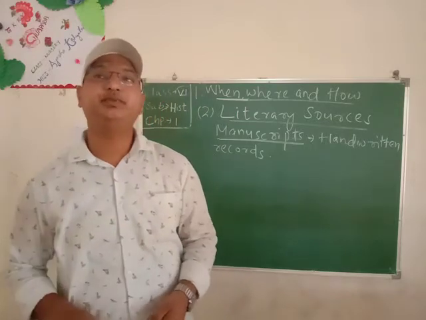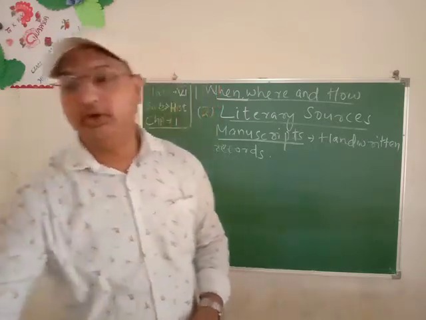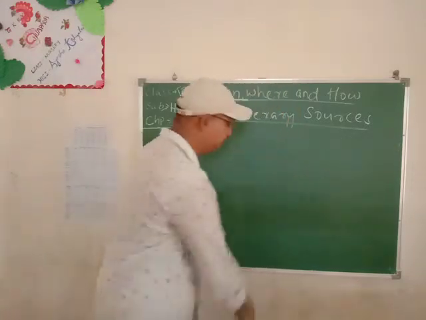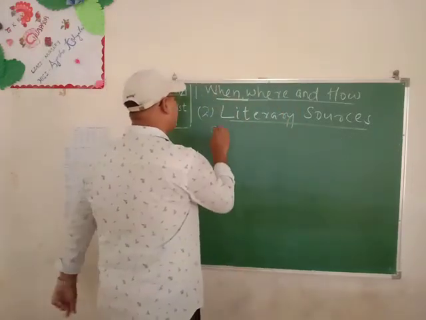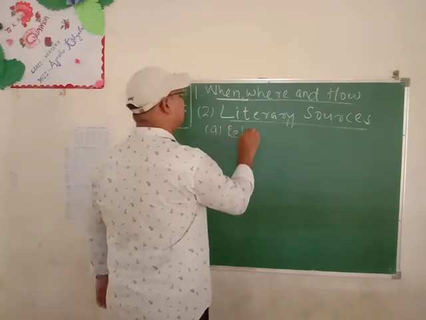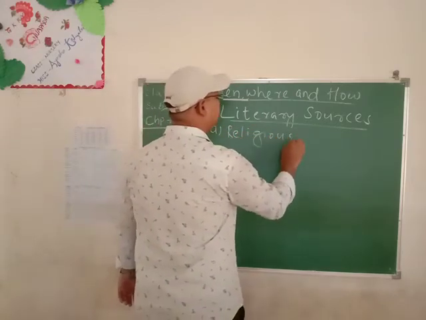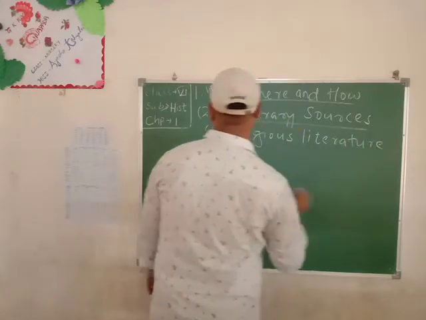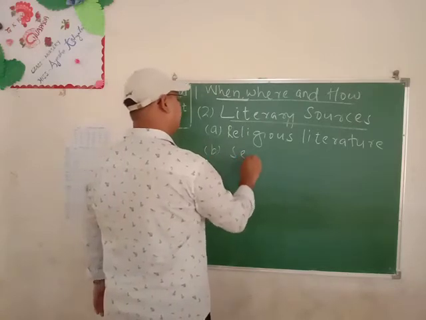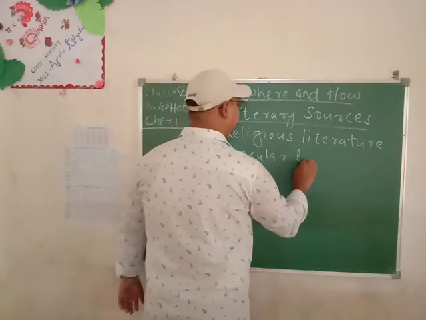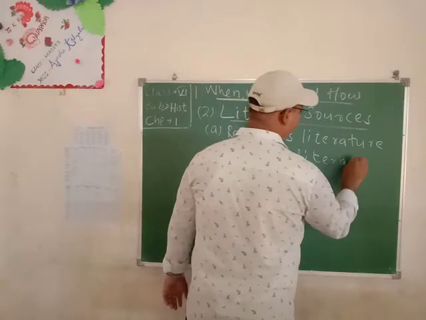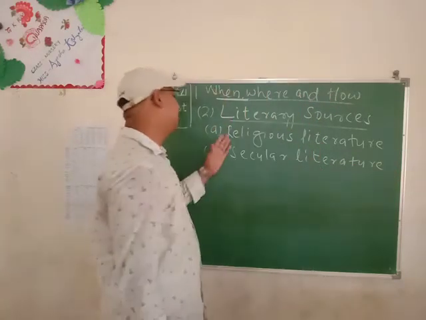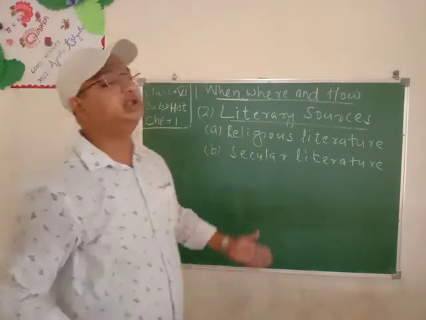The first one is religious and the second one is secular literature. Students, the first part is the religious literature and the second is secular.